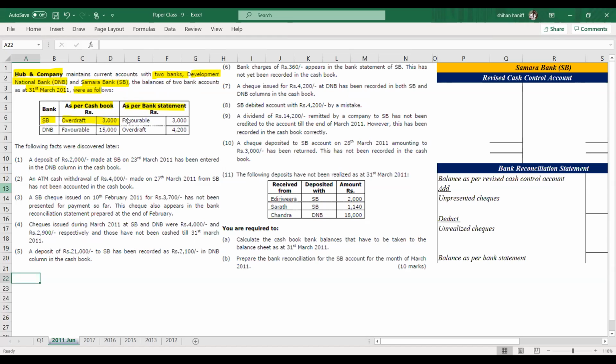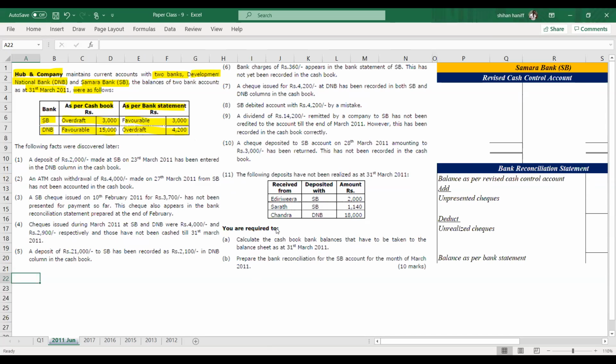As per the bank statement, favorable balance is 3,000. DNB, cash book, favorable 15,000. Bank statement, overdraft 4,200. The following facts were discovered later. So there are 11 transactions.